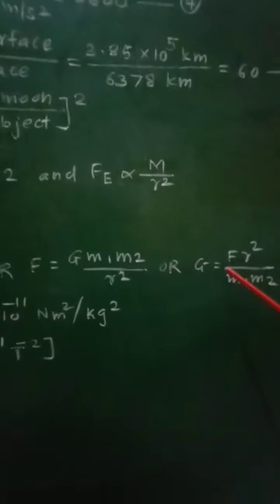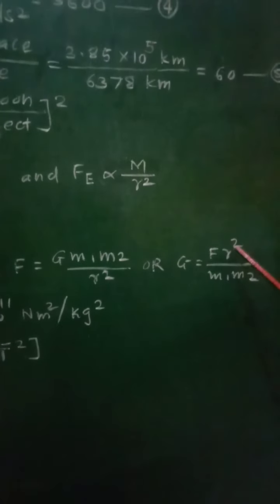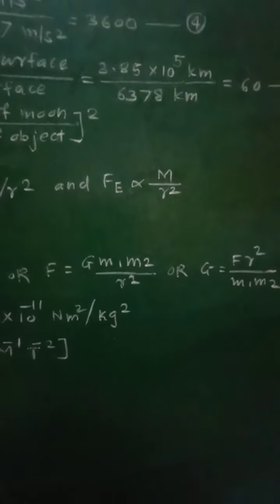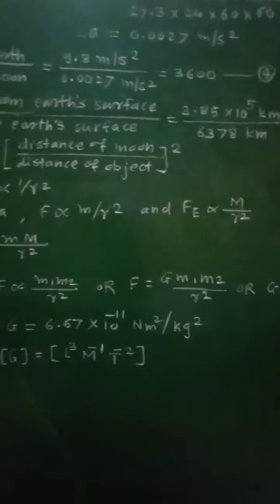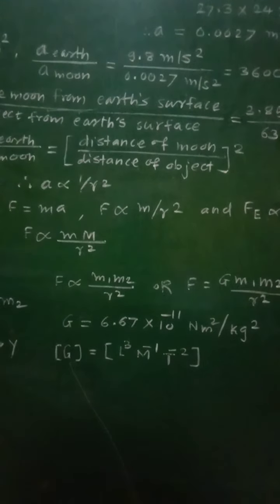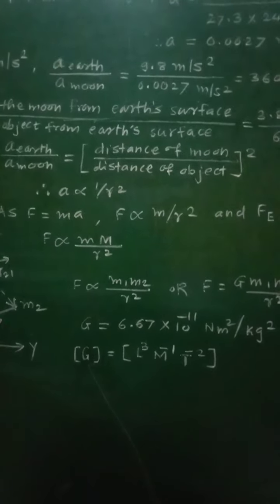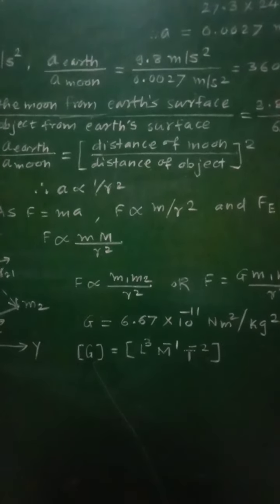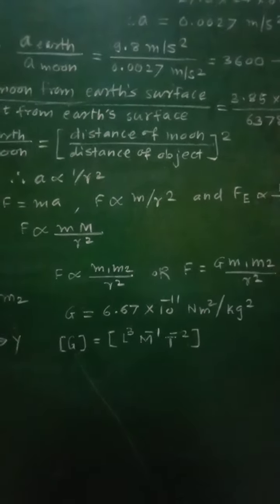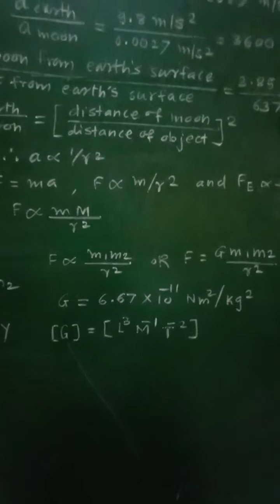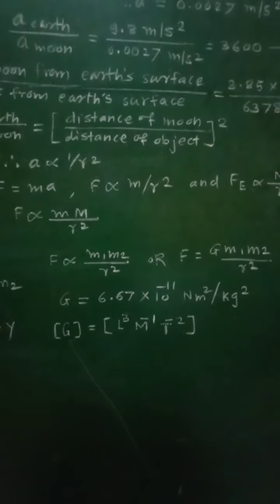That will be equal to G into m1 m2 by r square. And therefore we can say that for every particle of matter, F is proportional to Mm by r square or m1 m2 by r square, therefore from these equations we can say that